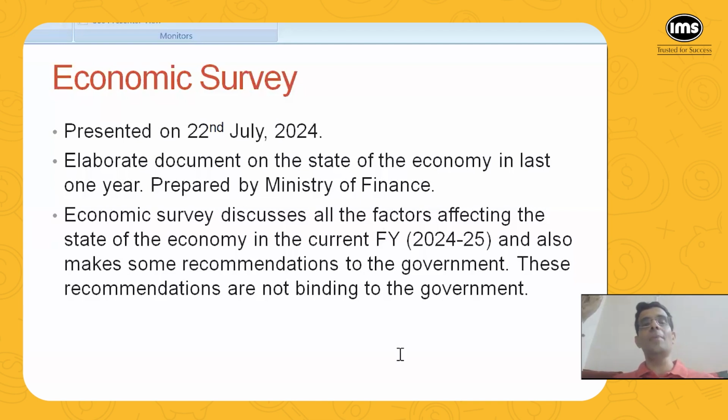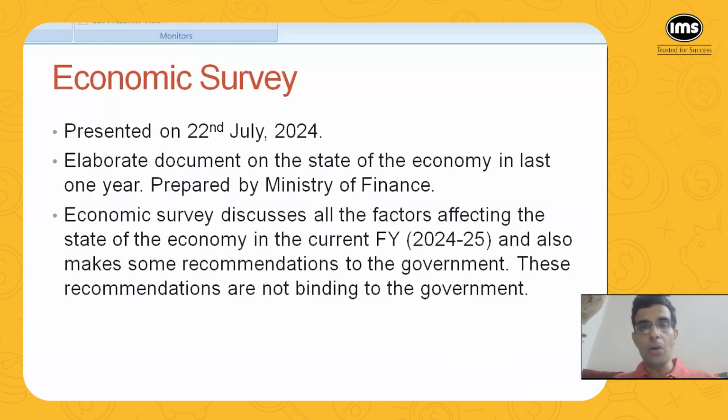The Economic Survey was presented on 22nd July 2024. It's an elaborate document on the state of the economy in the last 1 year, prepared by the bureaucrats in the Ministry of Finance. It discusses all the factors affecting the state of the economy in the current year, what is likely to happen in the future, what possible dangers the Indian economy faces, and what should be done about it. In addition, it also makes some recommendations to the government. Of course, these recommendations are not binding on the government.